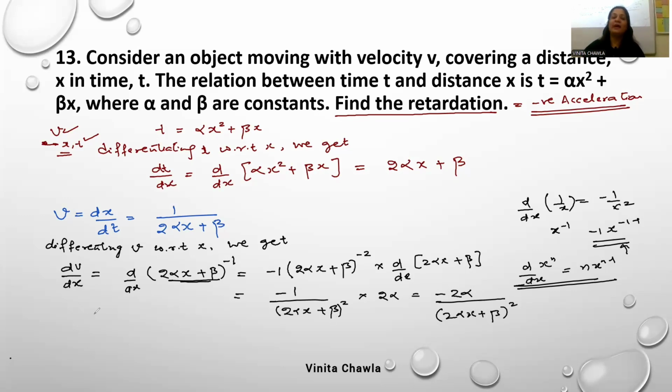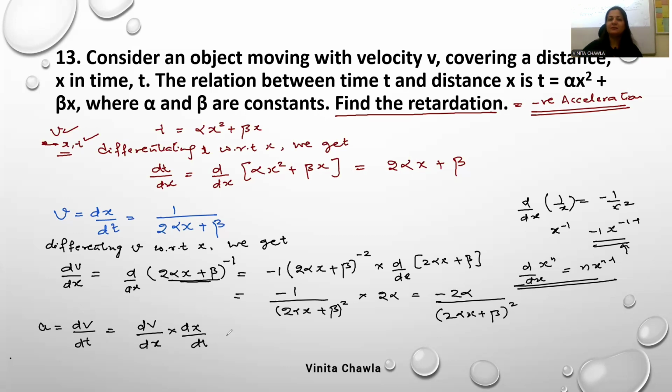But we have to find acceleration. And how do we write acceleration? Acceleration is dv by dt. It is not dv by dx. It is dv by dt. So we can write this as dv by dx into dx by dt. Can we write like this?